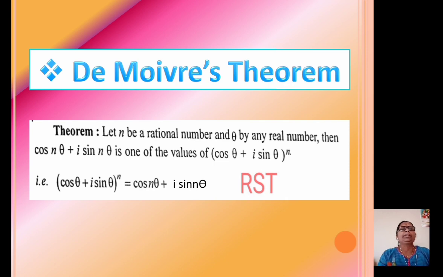To prove the theorem by mathematical induction means we have to prove first the theorem for n equal to 1. Then assume that the theorem is true for n equal to k and prove that the theorem is true for n equal to k plus 1.